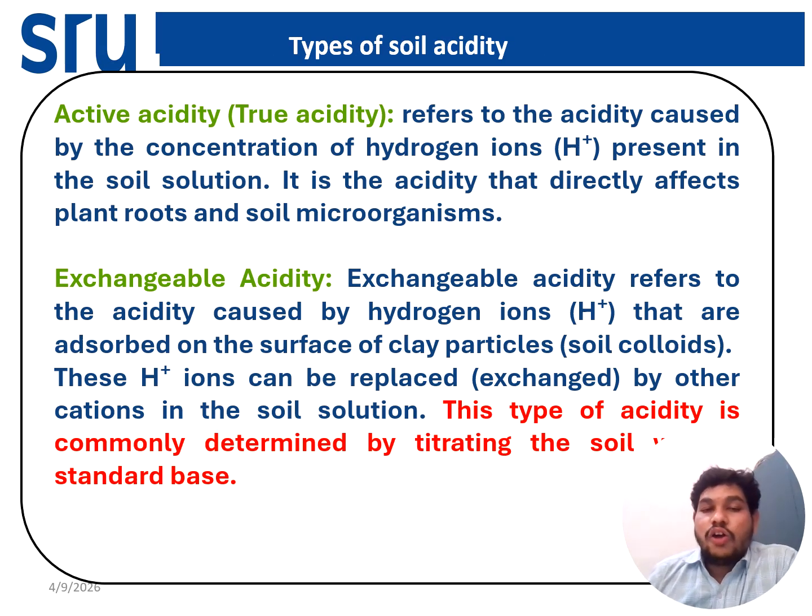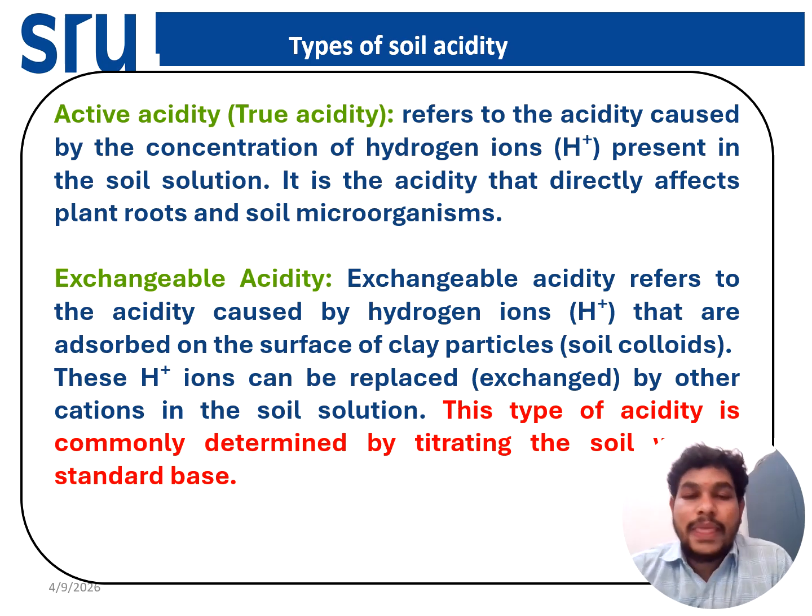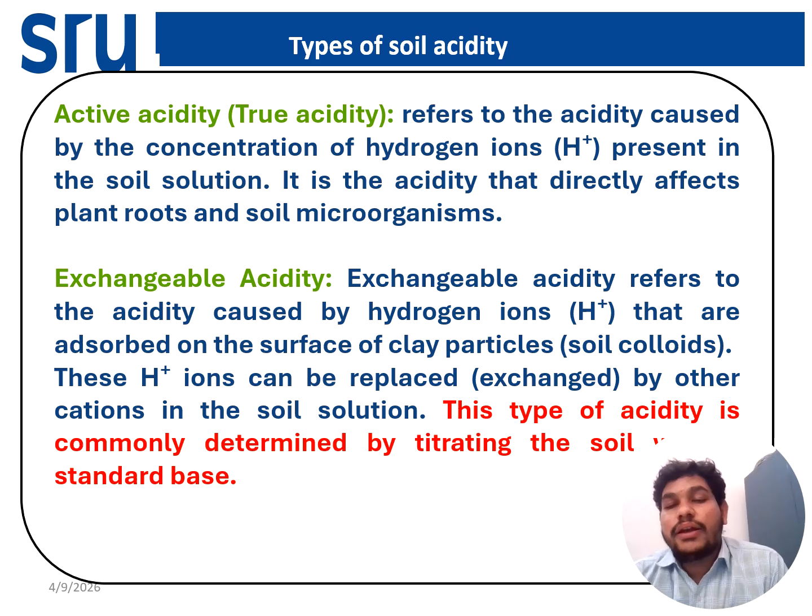Then how many types of soil acidity will be there? So first one is the active acidity. Active acidity, also called the true acidity, is developed with the presence of H and aluminum ions in the soil solution. That directly affects the plant roots, the microorganisms, and nutrient availability in the soil solution, and